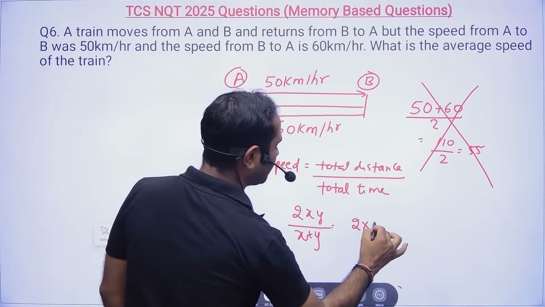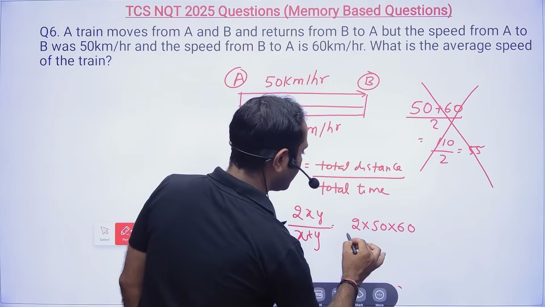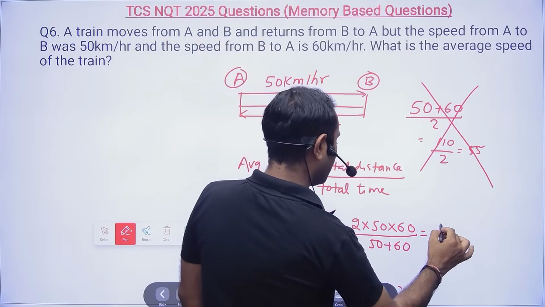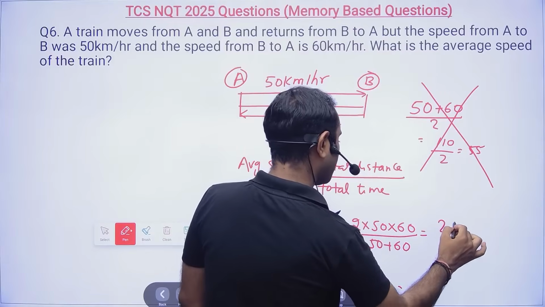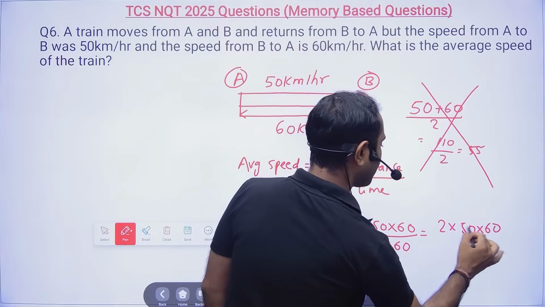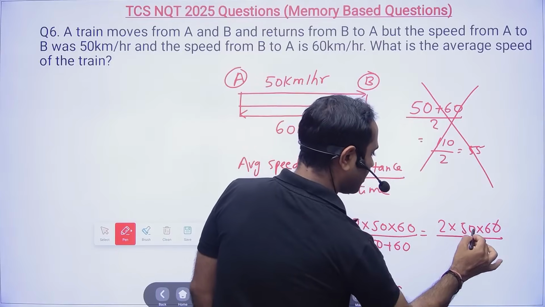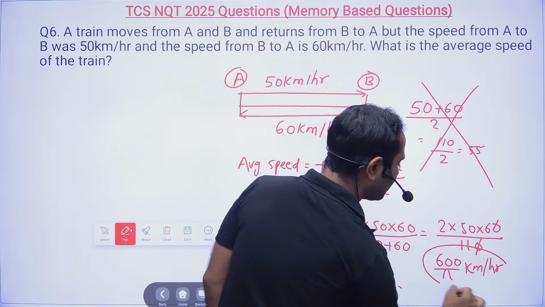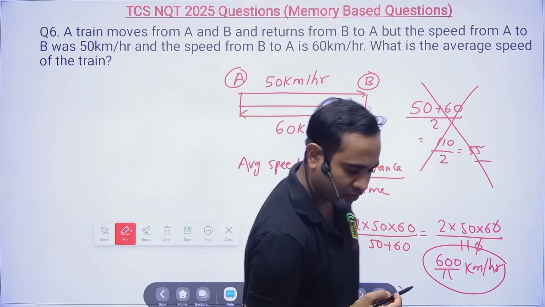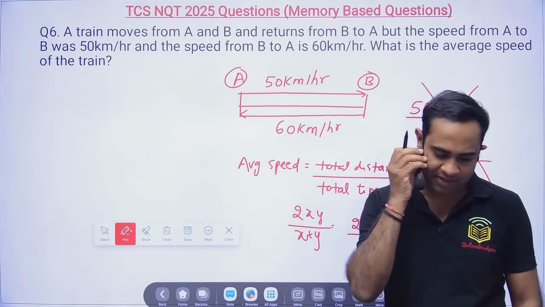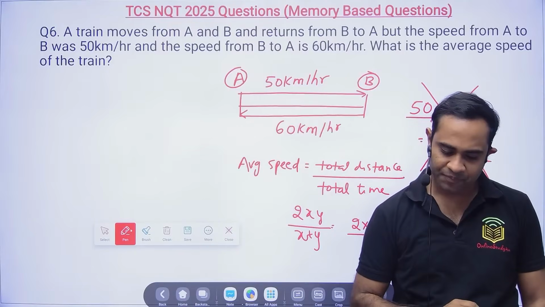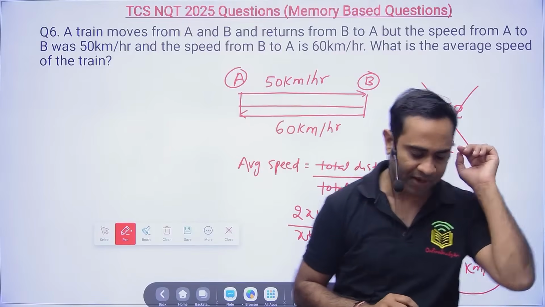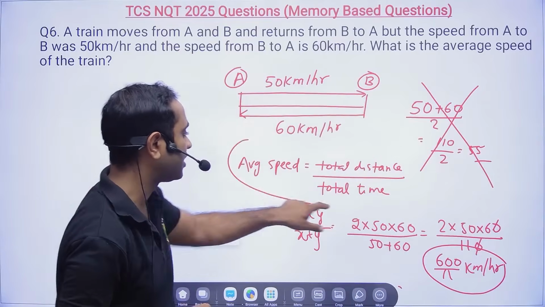And also there is a direct formula, 2xy divided by x plus y. The first speed is 50, the second is 60, divided by 50 plus 60. So here, 2 into 50 into 60 divided by 110, so it will be 100 into 6, 600 by 11 kilometer per hour. This will be our average speed, not that 55. So it is 54.5. Very good. Some people have already made the mistake. Why will it not be 55? Average speed will always be calculated with this formula.